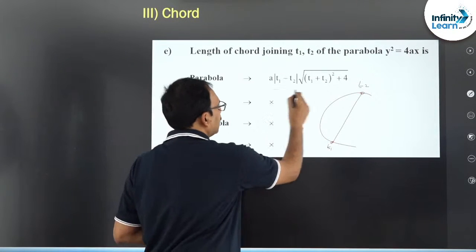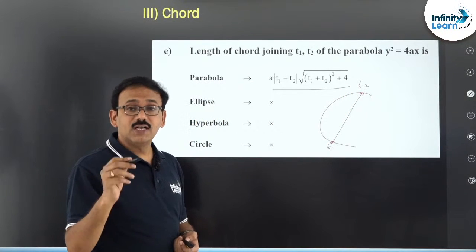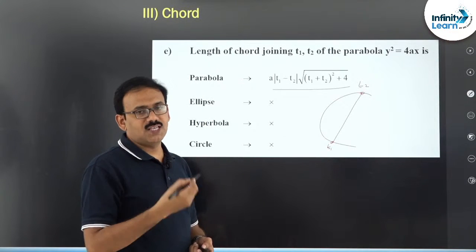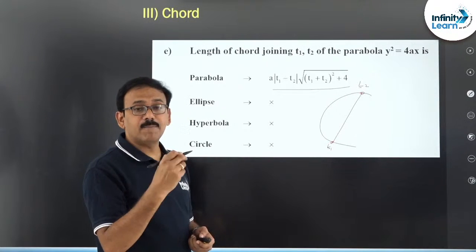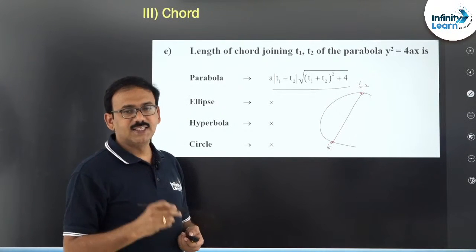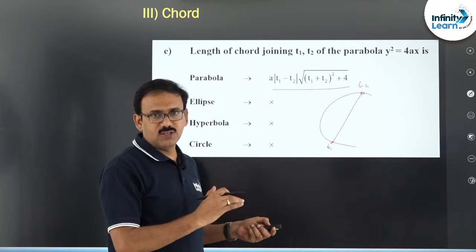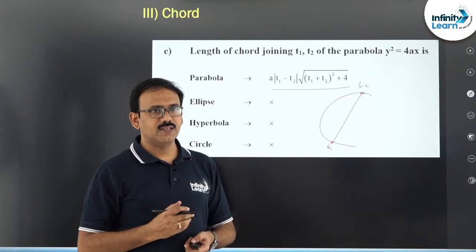Rather we have a formula: a into mod T1 minus T2 into root of (T1 plus T2) whole square plus 4. Better you remember it, we use this in problems. See, once I bring a formula here, it means this appeared in many problems. Otherwise, if you rarely use it in some problem, I did not bring those things into this because the formula number also will become very huge.